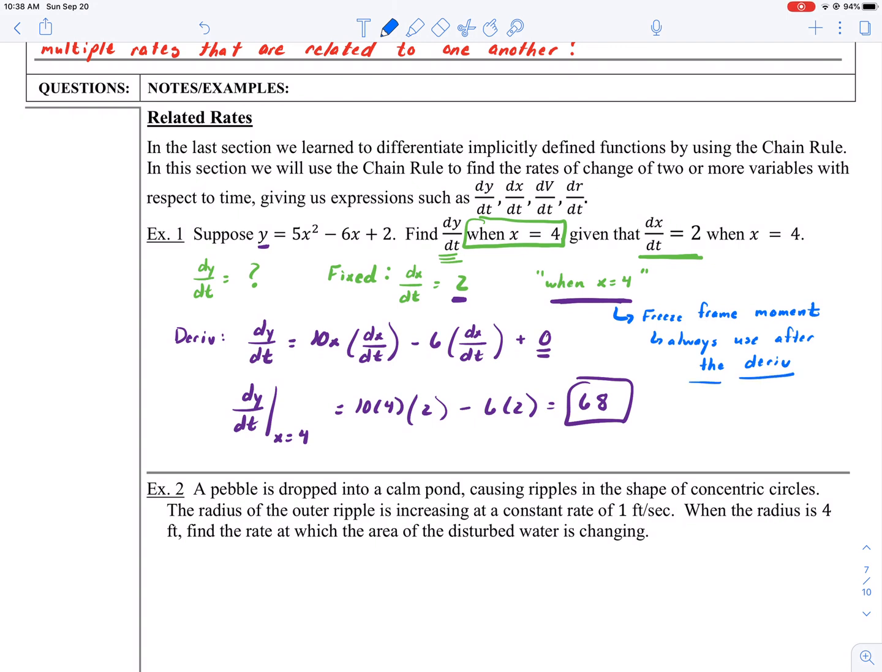If you plug it in at the beginning, you're going to end up taking derivatives of constants, and that's not what we want. If it is a freeze frame moment, we want to look at what is happening to the rate when this x is equal to 4. So do not use this "when" moment until after you have taken the derivative.